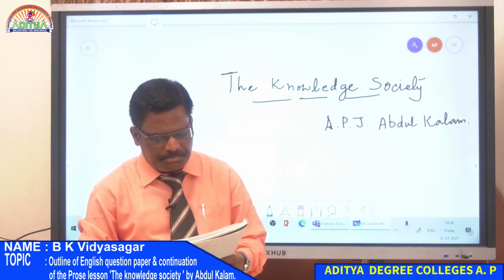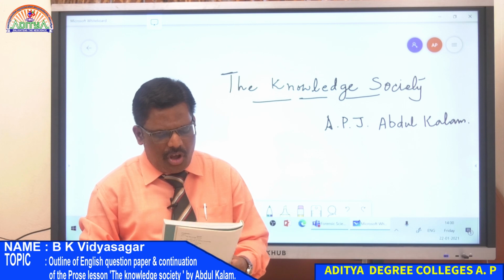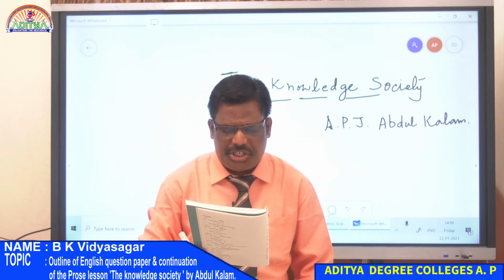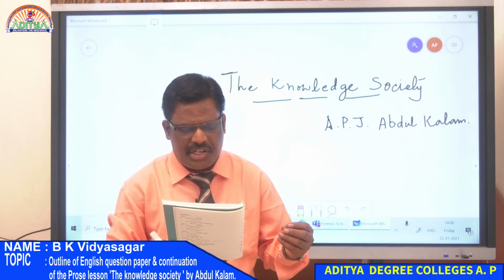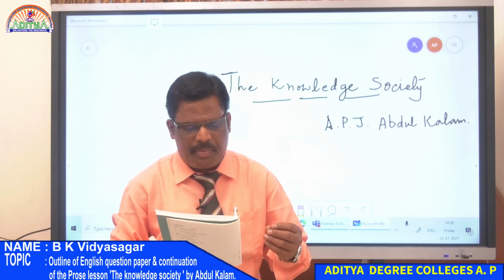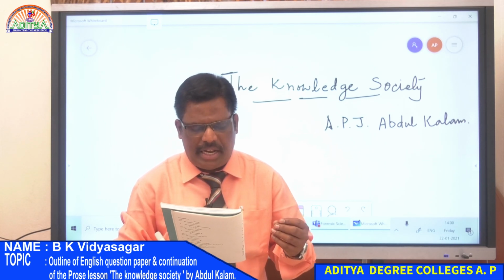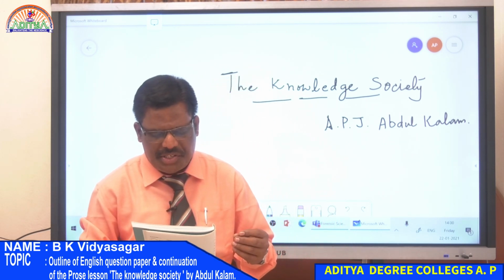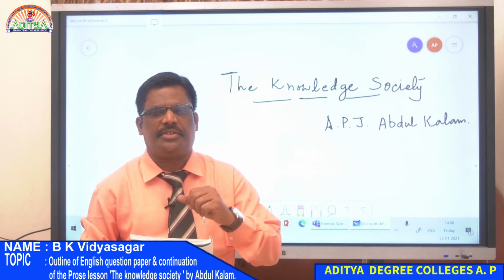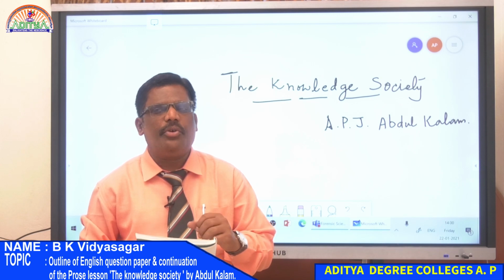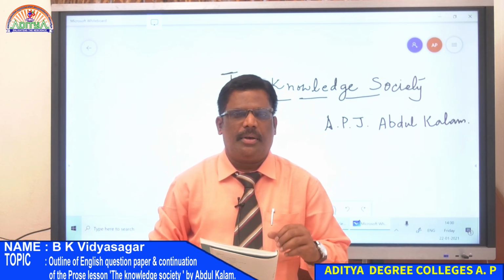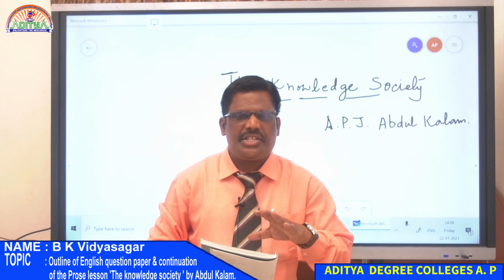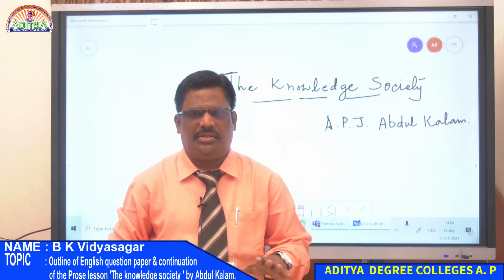And knowledge, though closely linked to education, comes equally from learning skills such as those possessed by our artists, craftsmen, hakims, vaidyas, philosophers and saints, and also our housewives. A very good observation Abdul Kalam makes here. He says knowledge is available with everyone.